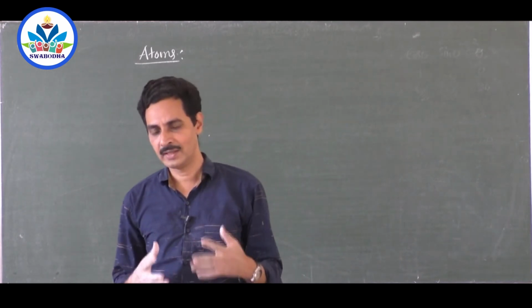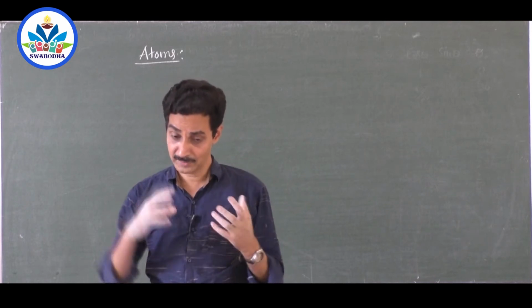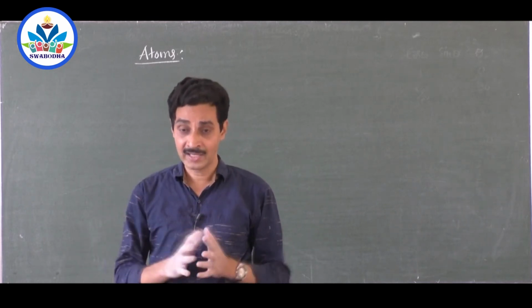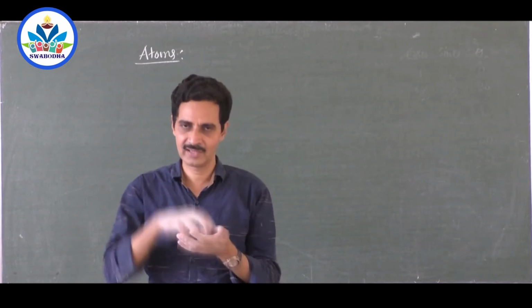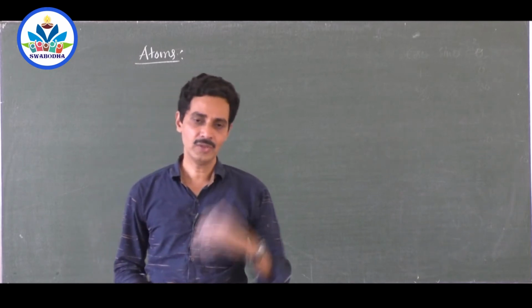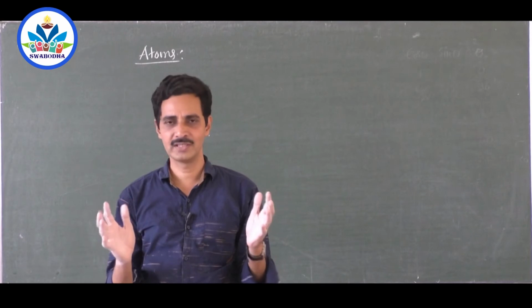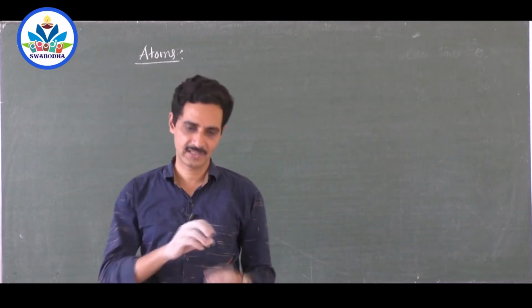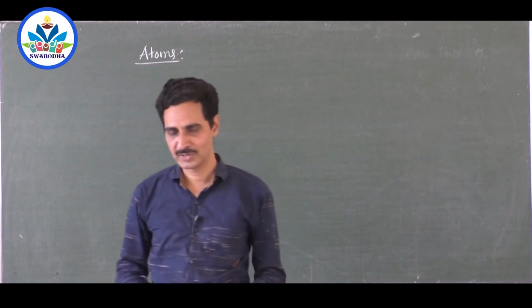But how did Rutherford come to the conclusion that there should be a concentrated region, with electrons spread out and revolving around that concentrated region called the nucleus? His alpha particle scattering experiment. And his own teacher Thomson gave the plum pudding model, where the fruit itself, the sphere itself, is positively charged. Electrons are distributed here and there, you know it, and the whole atom is neutral.